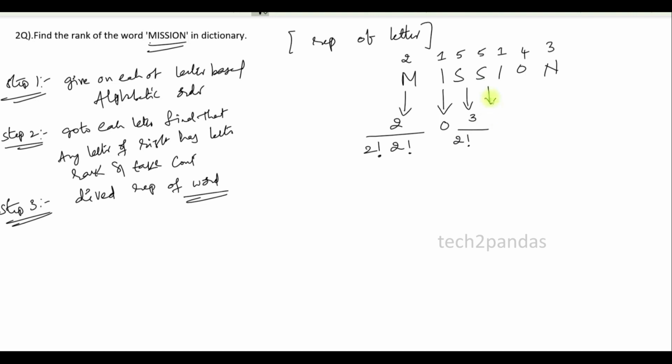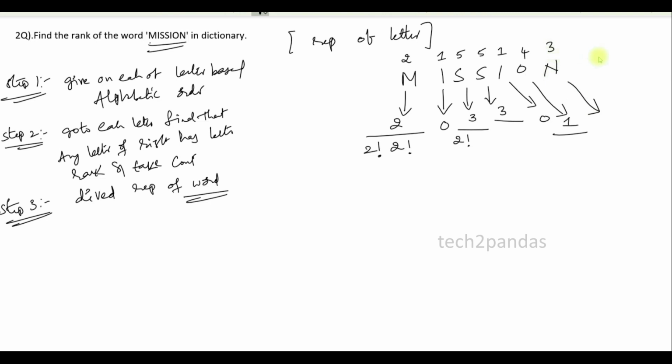Again, go to the current letter. Try to find how many letters are lesser than the rank 5. 1, 4, 3. So 3 letters will be lesser than the rank 5. Then take how many letters will be repeating with the current S on the right side. No letter is repeating, so leave it as it is. Again, go to 1. What is the lesser rank than 1? There is no rank lesser than 1, so 0. Again, how many ranks will be lesser than 4? Only rank 3. So take count 1. Is any repetition allowed? No, there is no repetition, leave it as it is.